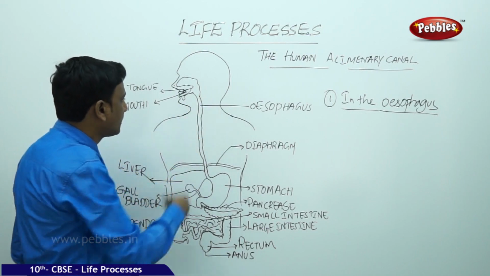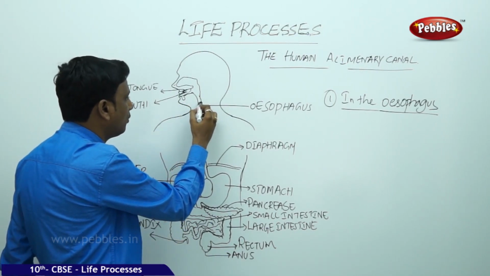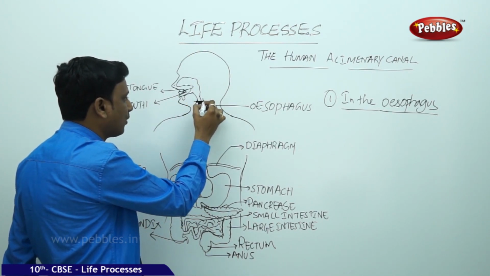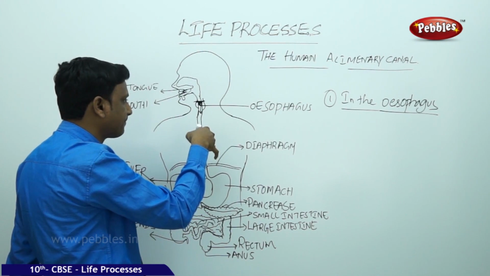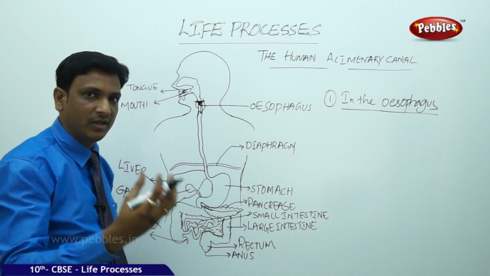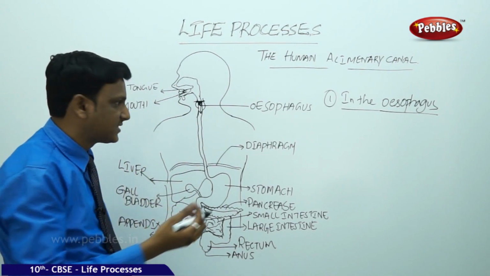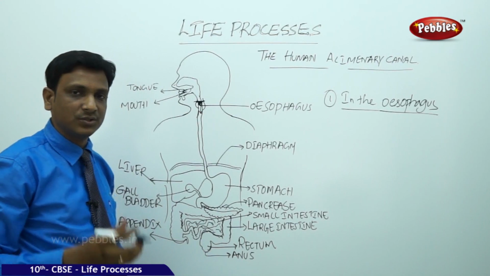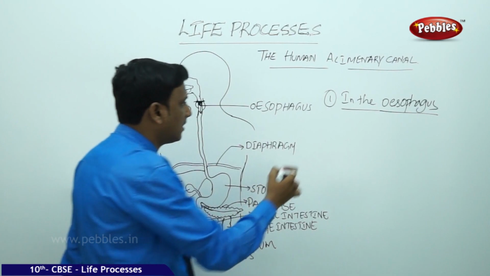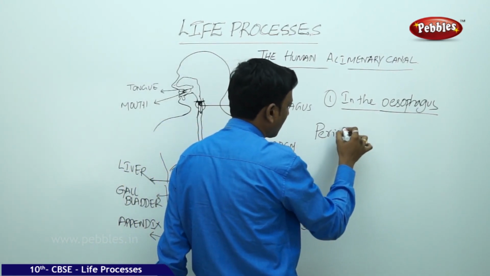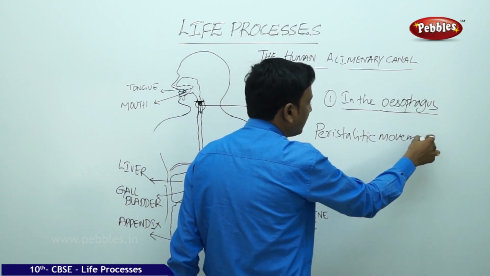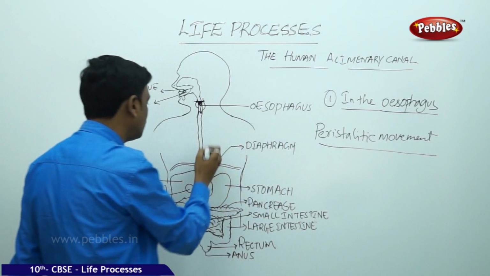So if this is the food, there is a contraction and relaxation. The circular muscles present here contract and push the food downwards. And the longitudinal muscles contract and relax. So the circular and longitudinal muscles contract and relax and push the food downwards. These contractions and relaxations are wave-like and they are called peristaltic movements. So these peristaltic movements help the food to pass through the esophagus into the stomach.